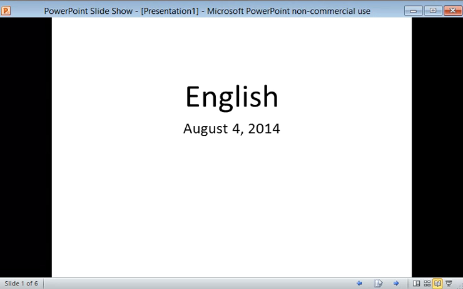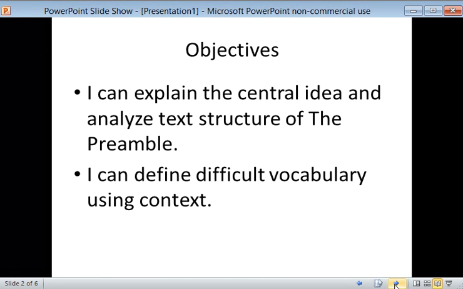The very first thing that we're going to do is copy our objectives for the day into our notes. Our first objective is: I can explain the central idea and analyze text structure of the preamble. And our second objective is: I can define difficult vocabulary using text.